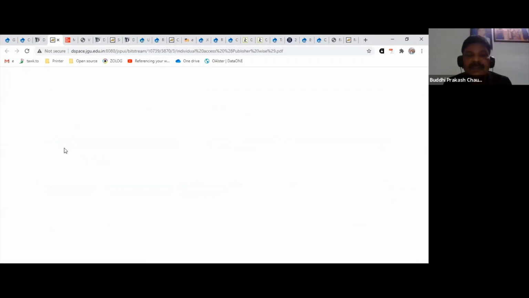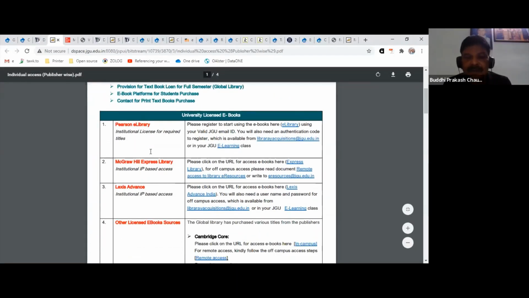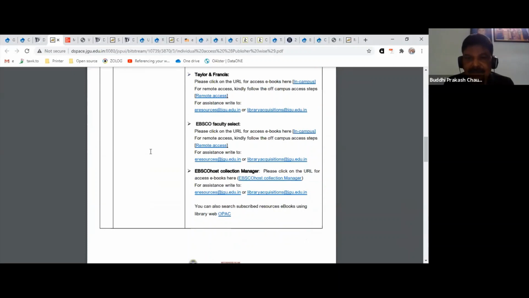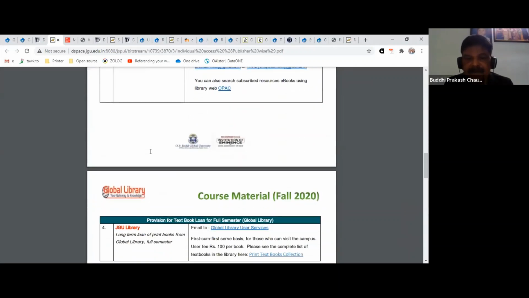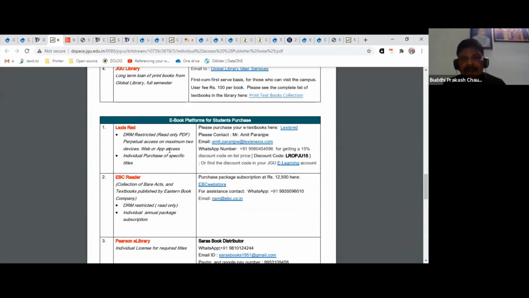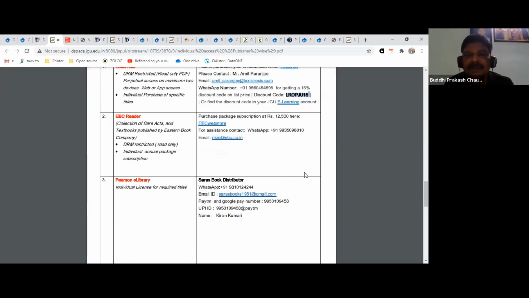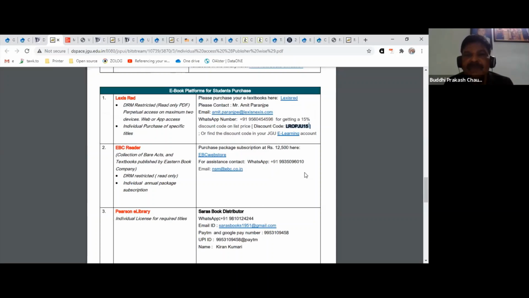So this was the publisher-wise list. If you just browse down, there are various platforms listed over here, and towards the last part of the list you will find ebooks. Go up, let me read it out: ebook platforms for students' purchase. These are the platforms where students have to purchase their personal licenses for the ebooks, and the address has been given here for where to place the orders.